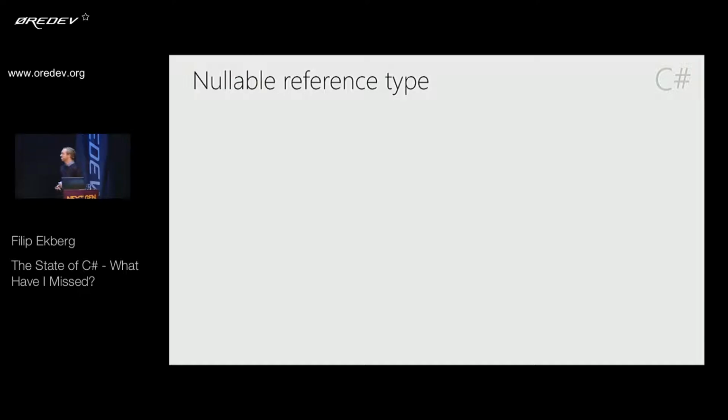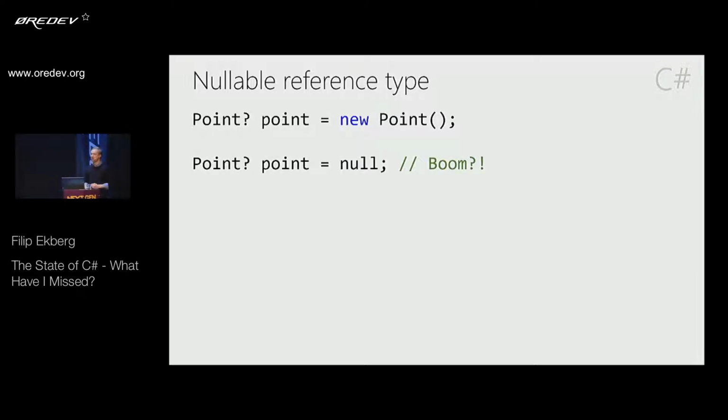All right. So nullable reference types. Imagine us being able to say, well, this object can never be null. We can add this question mark here to say, well, this point can never be null. And if we do that with parameters, if we pass something null into that method, no one would be able to call it. And hopefully the compiler notices and tells you at compile time. So if we do this here, it should blow up. Now, remember, these are all features that they want to add. They're not implemented, which is why I can't show them in Visual Studio. And I didn't have time to implement them myself.